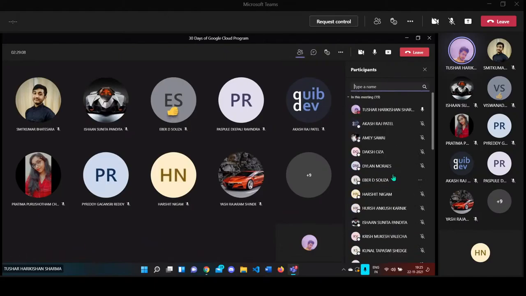And actually, it's a great thing. I have seen all you guys. You have joined since day one, and you're continuing till day five. So it's a very good thing, and it keeps us motivated. So thank you very much for joining. And now Smith will continue with the coding part. So be ready with your Colab notebooks, and let's start coding.